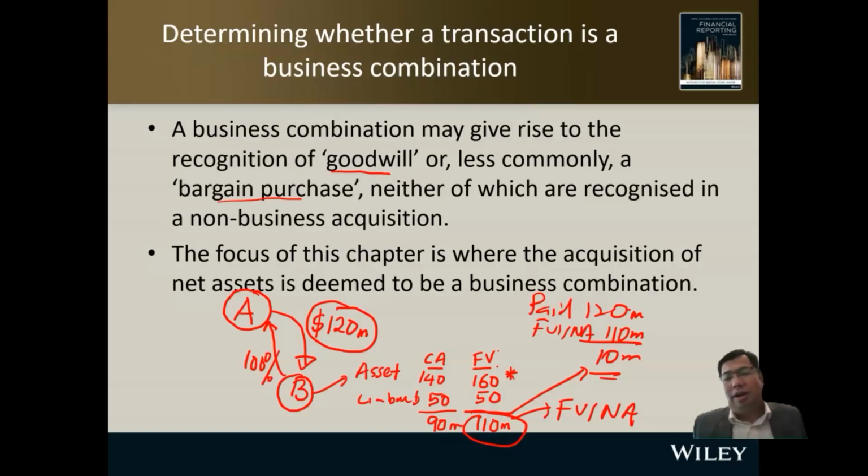So when you acquire this business, you don't have to spend a lot on advertising, on television advertisements. You don't have to do a lot of promotion because they already have their regular customers. So that is among the reasons why you are willing to pay an extra 10 million.